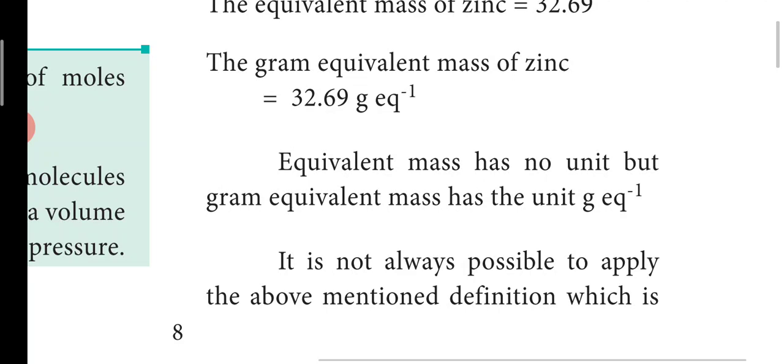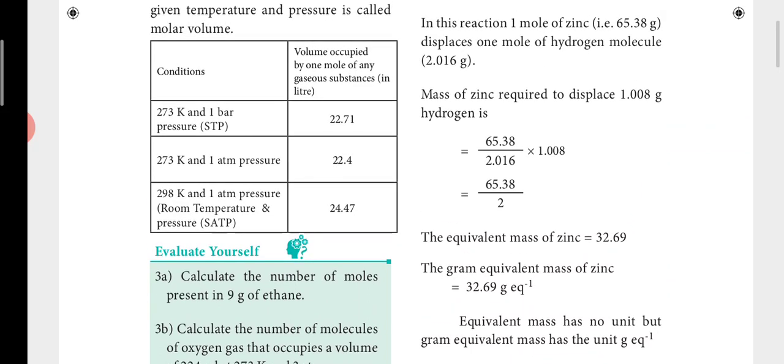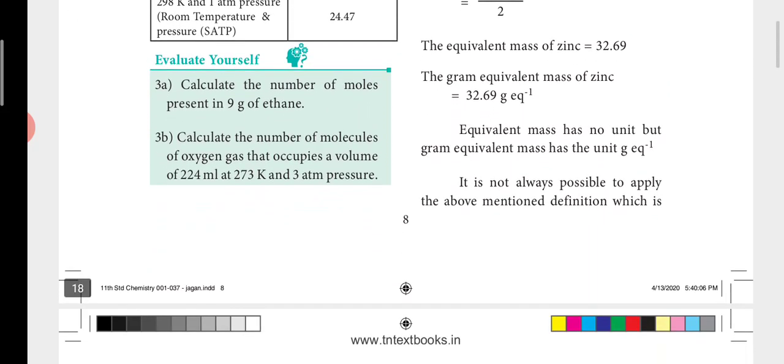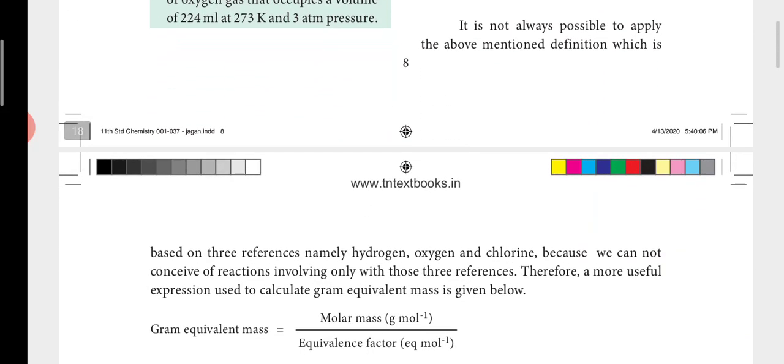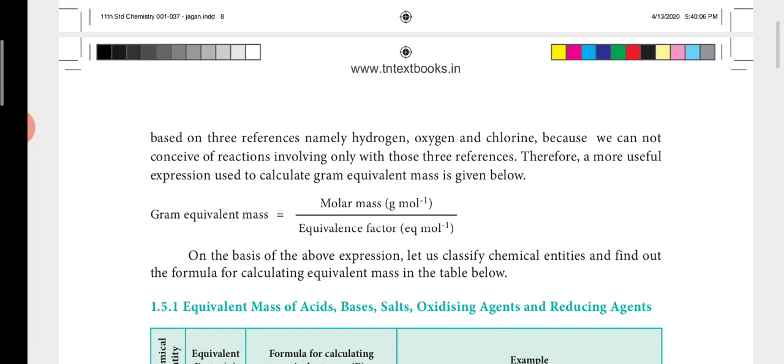Equivalent mass does not have any unit, but gram equivalent mass has the unit gram equivalent inverse. One big disadvantage is we cannot use the same idea for all reactions. This is applicable only for reactions having hydrogen, oxygen and chlorine replacement alone. To other reactions we can't do this. So in order to overcome that, a new